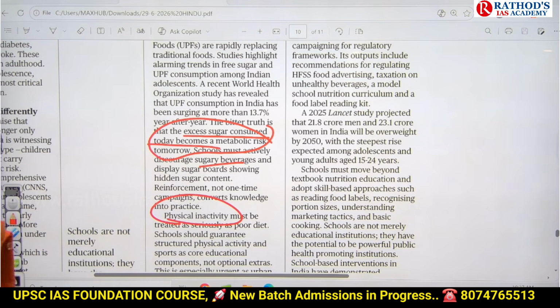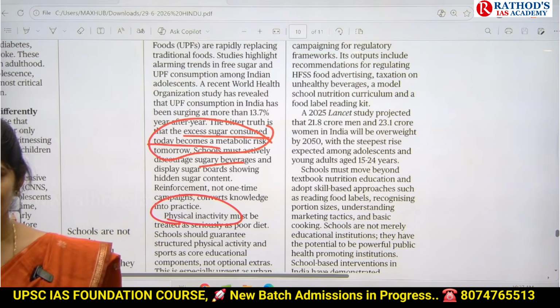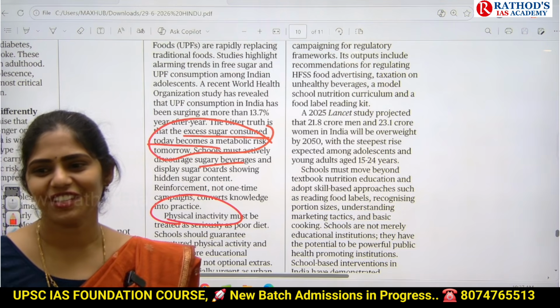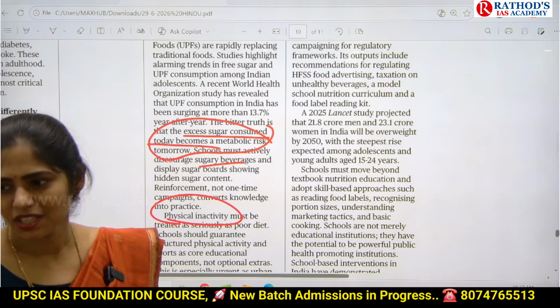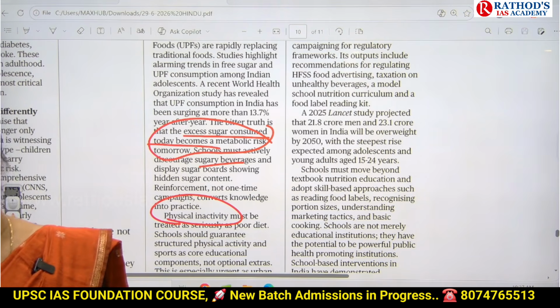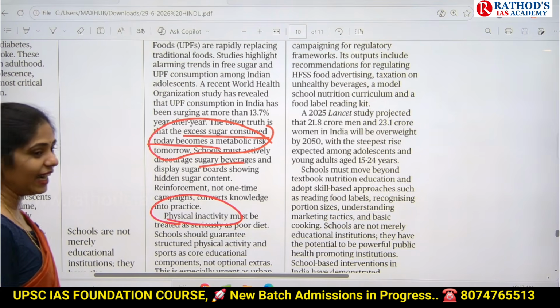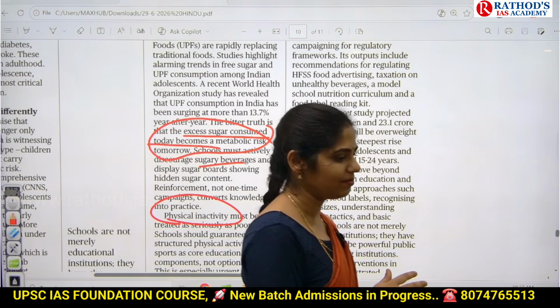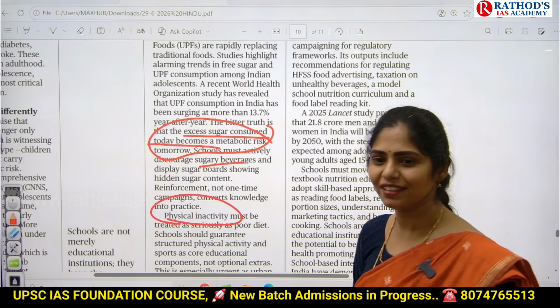Earlier, schools used to have 1 hour for only PET class. Yes, but now everyone is focusing on computers, writing, cultural activities, but no physical activity. As of my knowledge, I don't know whether schools are providing that or not. So physical activity is a must. And even after coming back from school, children used to play outside, like skipping, running, whatever it may be.